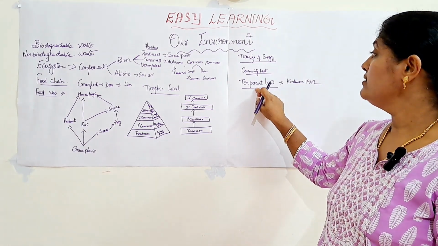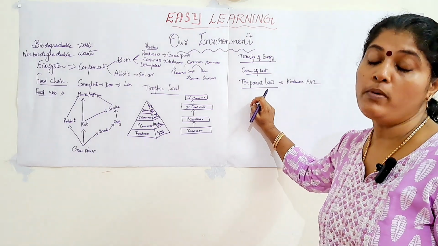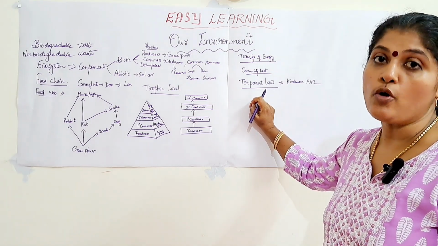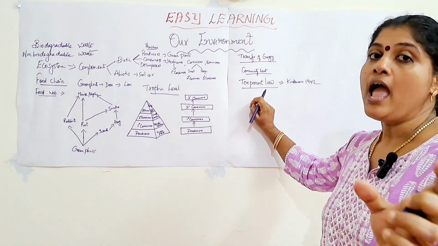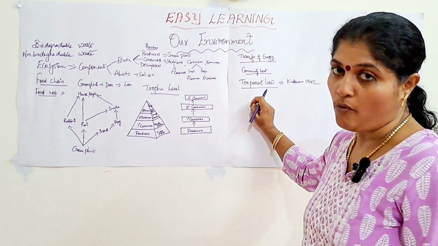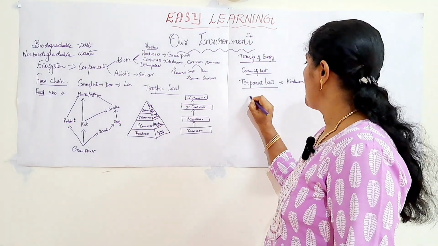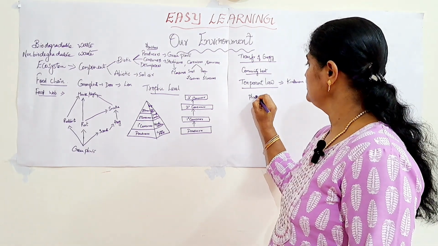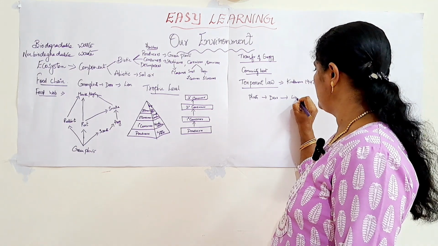So, as per this law, many questions arise. Problems will be there for you to find out, if a 3 trophic level food chain is given, how much amount of energy will be present in the 3rd trophic level. That type of question may arise. That is plants, deer and lion.